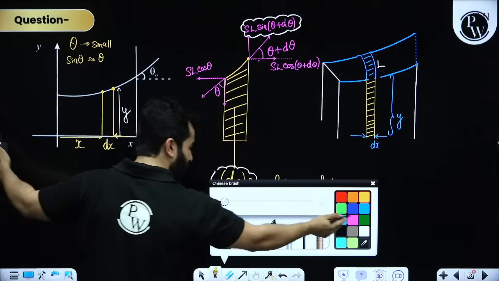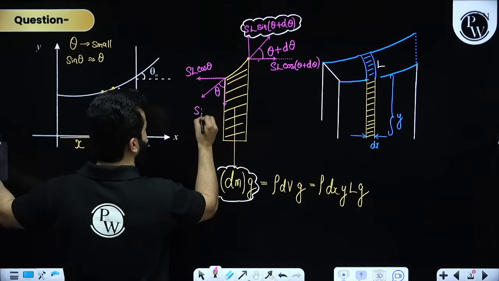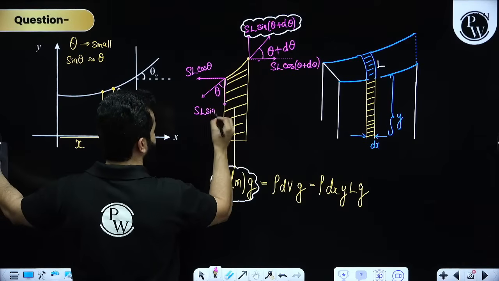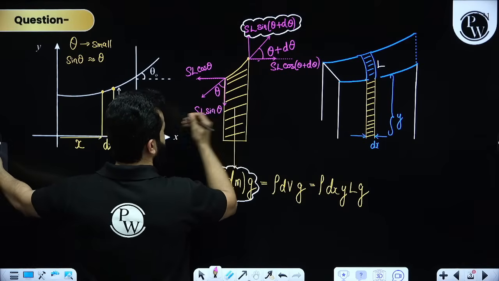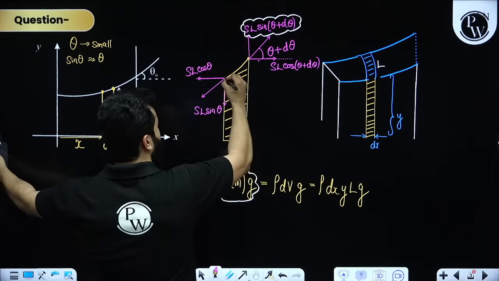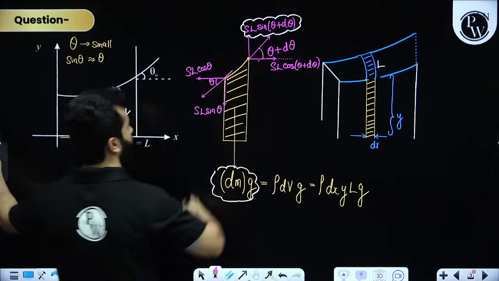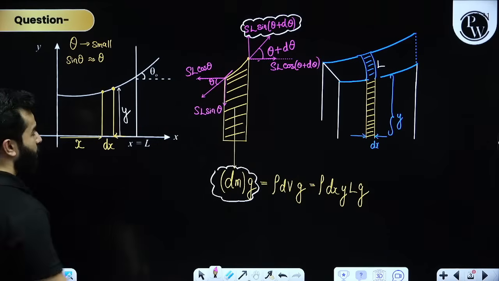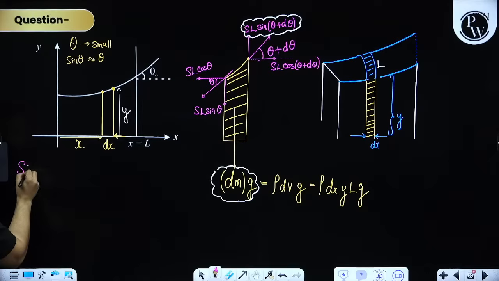So I'm going to write down, the magnitude is definitely the same. That means SL into sine theta, right? And we are going to mark the angle somewhere over here. That means this is our angle theta, right? Something like this. So that means now I'm going to again rewrite it for you.